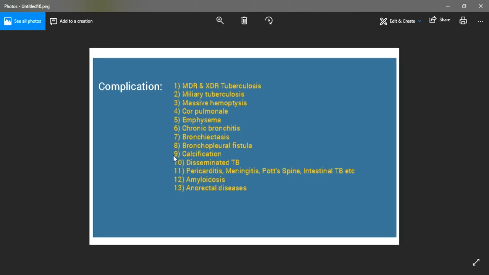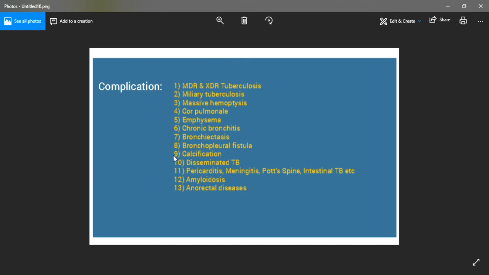Now coming to another part, the complications of tuberculosis. There are multiple complications present. I will mention a few of these complications. Tuberculosis can result in multi-drug resistant or extensively drug resistant tuberculosis. It can result in miliary tuberculosis, massive hemoptysis, cor pulmonale, emphysema, chronic bronchitis and bronchiectasis, bronchopleural fistula, and calcification.